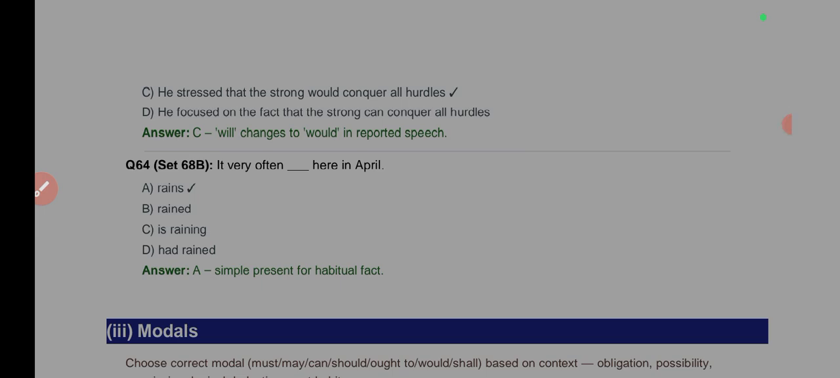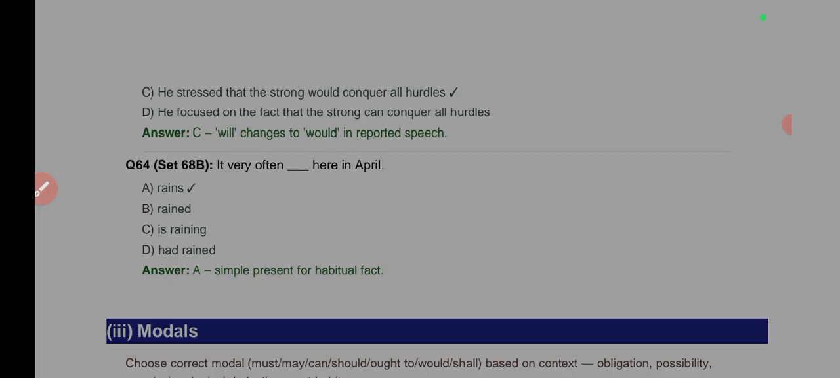"I will travel to Lagos tomorrow." If I'm reporting that, it will become: he said that he would travel to Lagos the next day. Is that clear? Because you may be reporting anytime, even after I have traveled.